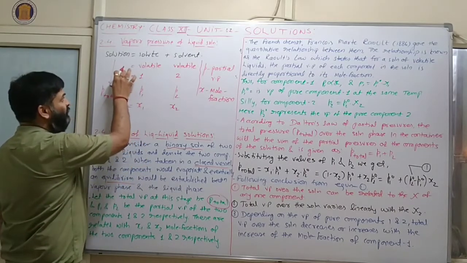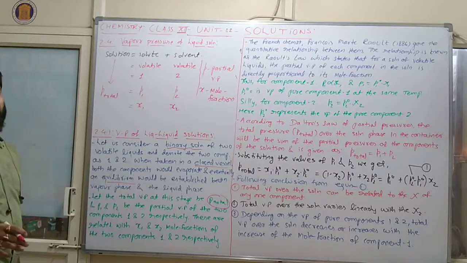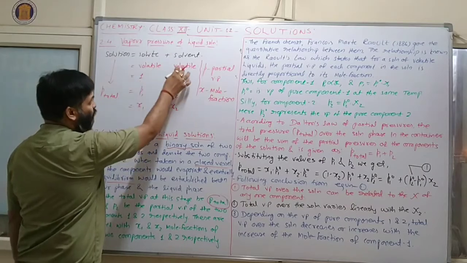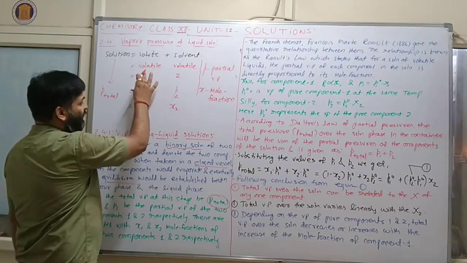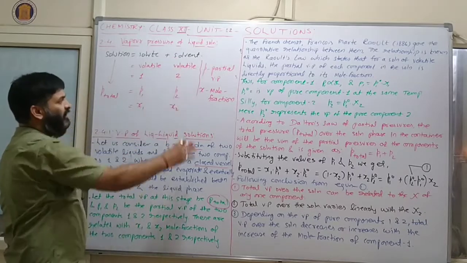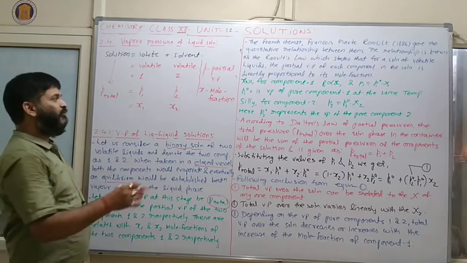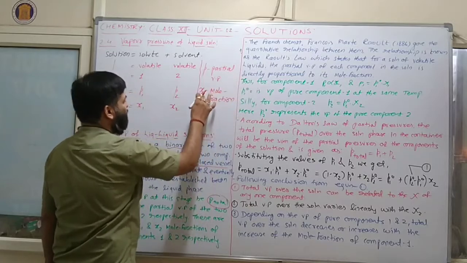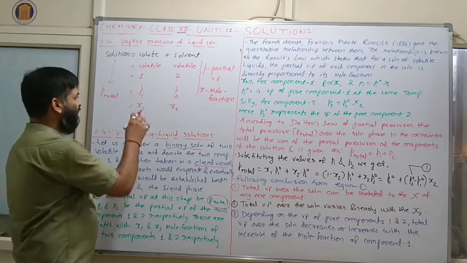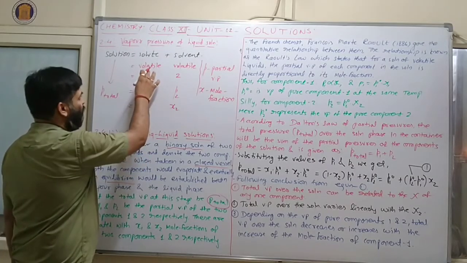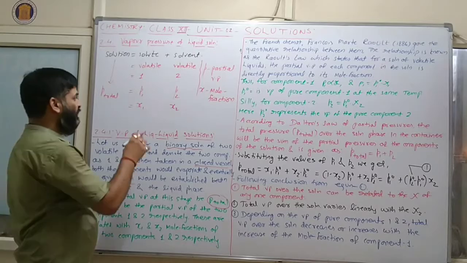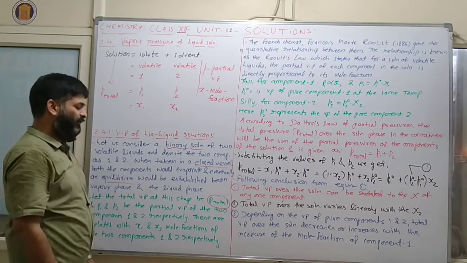Again I am repeating. Here we are considering two materials, liquid and liquid. Both are volatile. Here the volatile solute is represented with 1, and the solvent is represented with 2. Small p represents partial pressure and Chi represents mole fraction. P1 is the vapor pressure of material 1, P2 is the vapor pressure of material 2. Similarly Chi1 and Chi2. Clear?